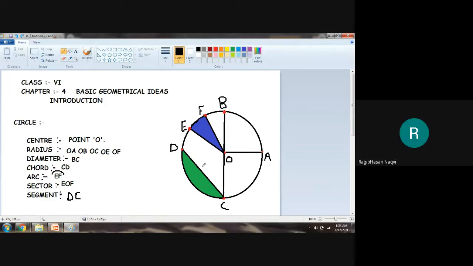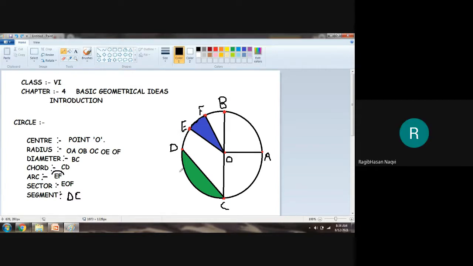Okay. Now, what is an arc of the circle? Arc is the two-letter name which is given, EF. So I can say EF is the arc of the circle. Okay. Now, after joining two more radii from the center point to that arc, we are getting a sector. Sector is EOF, or you can say FOE. Both are correct.